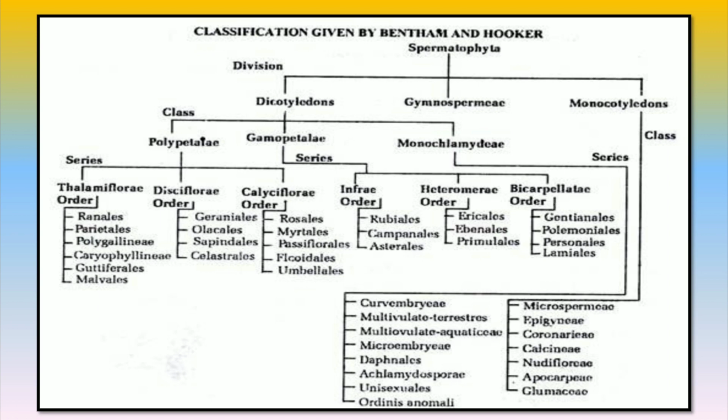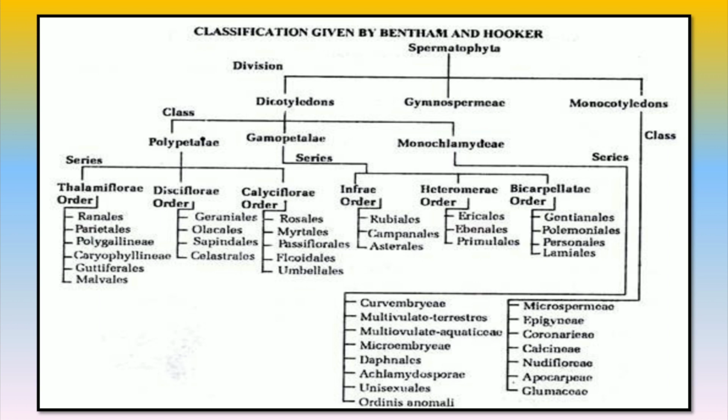It has 3 classes. First, polypetalae with free petals, second, gamopetalae with fused petals, and third, monochlamydeae. Here, flowers have perianth, that is, calyx and corolla are either not distinguished or petals are absent.